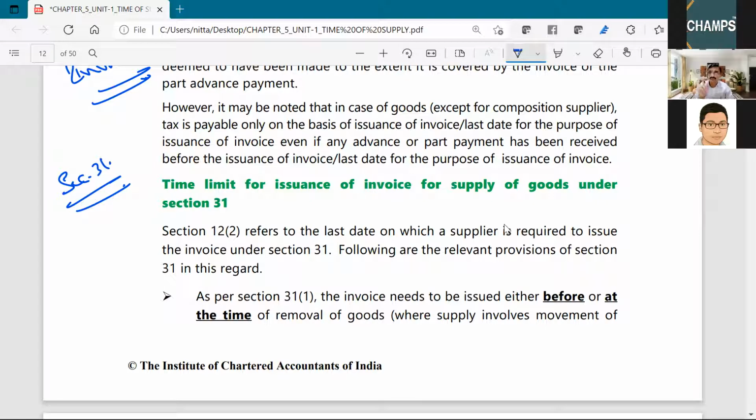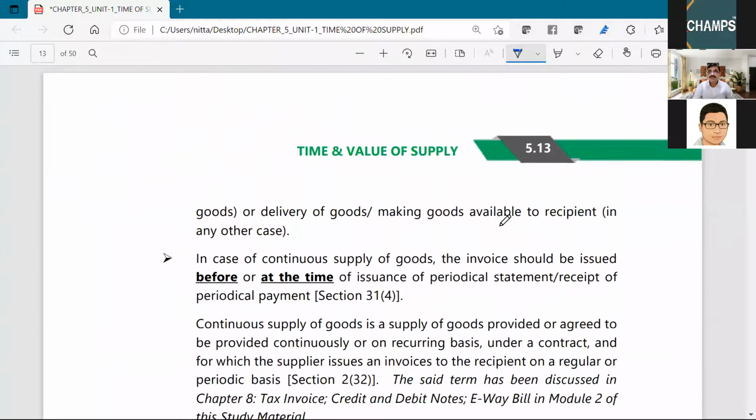For supply of goods, the invoice needs to be issued before or at the time of removal of goods where the supply involves movement of goods. Then you have to issue it at the time of or before removal.